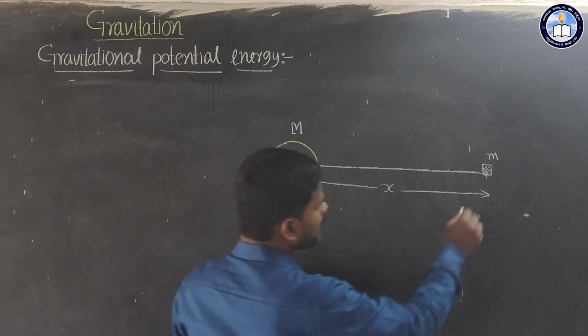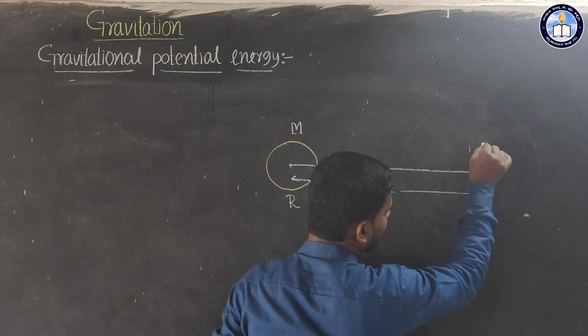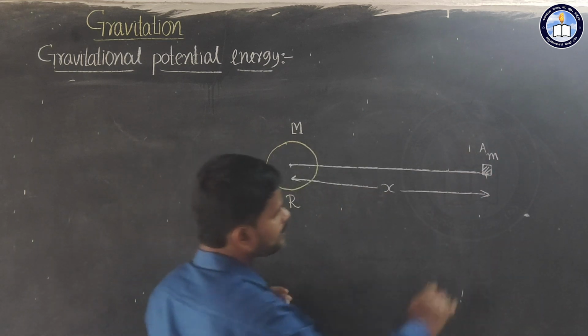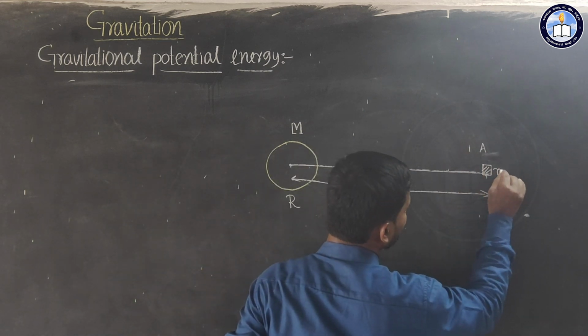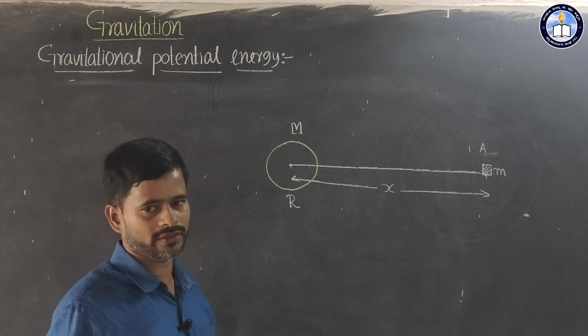Then this point I will call A. At point A we placed a body of mass m. This body is at a distance x from the center of earth.